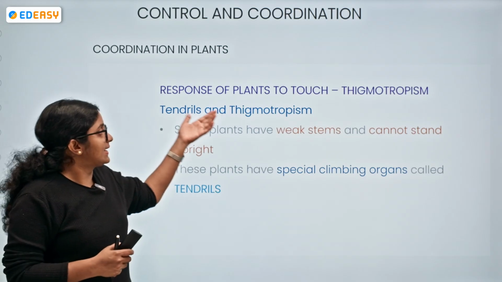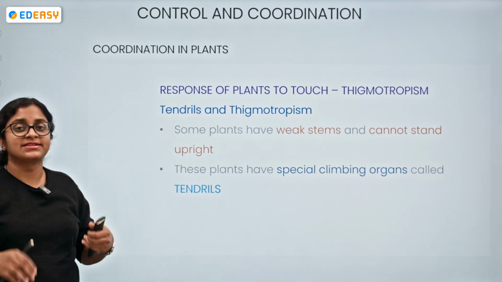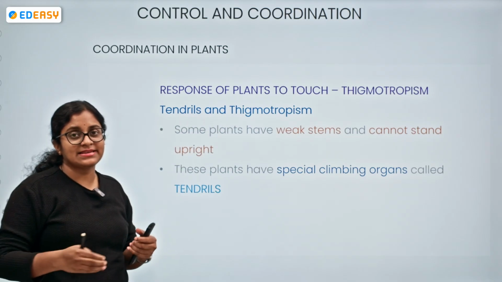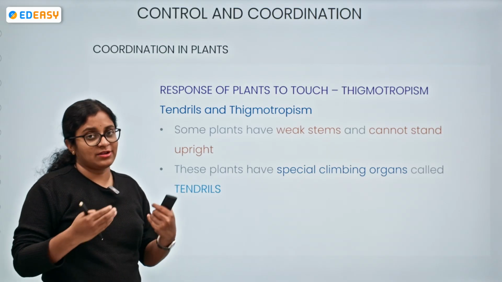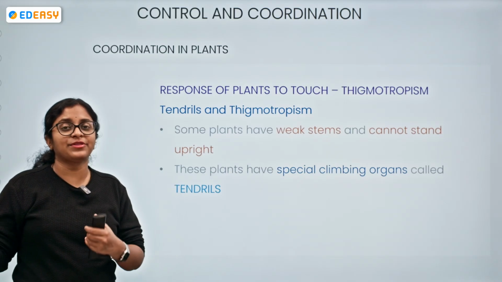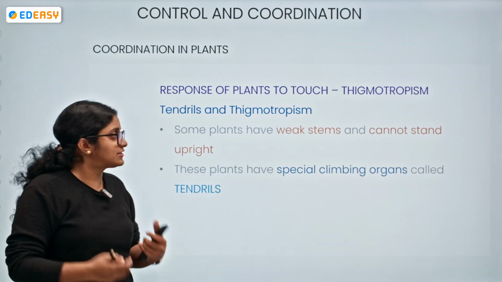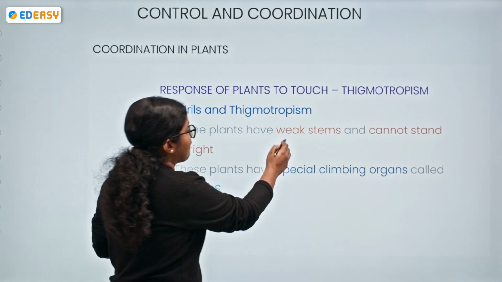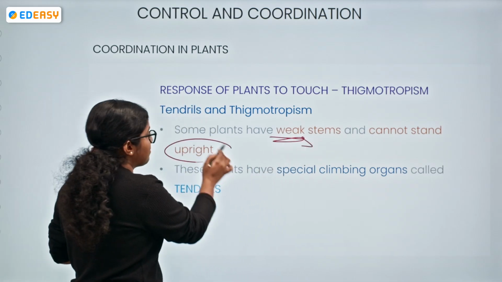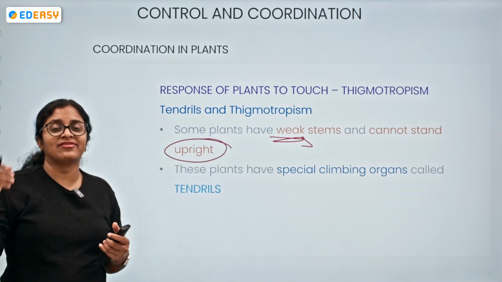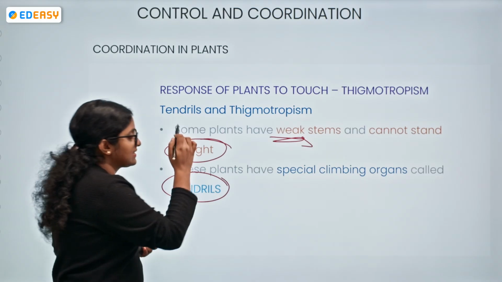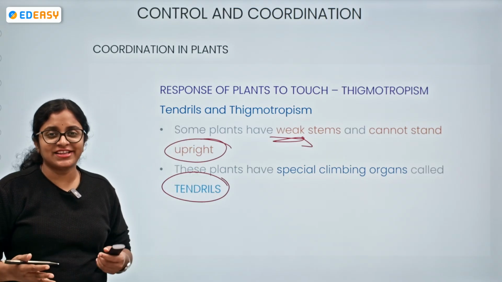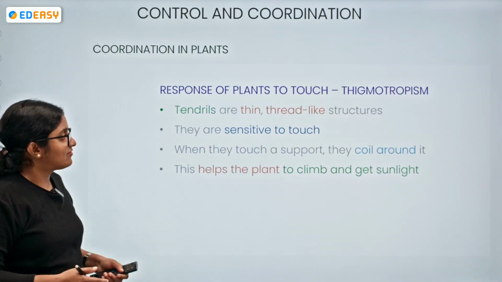So now, the tendrils and thigmotropism. Some plants have weak stems and are called climbers or creepers. They cannot stand upright. Creepers creep on the ground, climbers climb with the help of support. Some plants which have weak stems and cannot stand upright have special climbing organs, which we call tendrils.